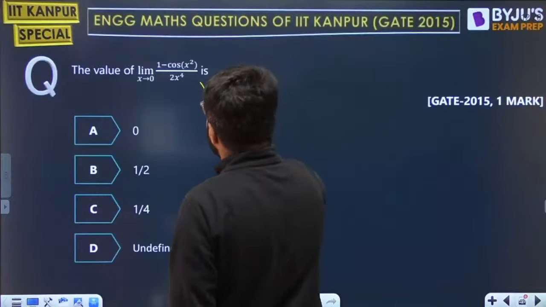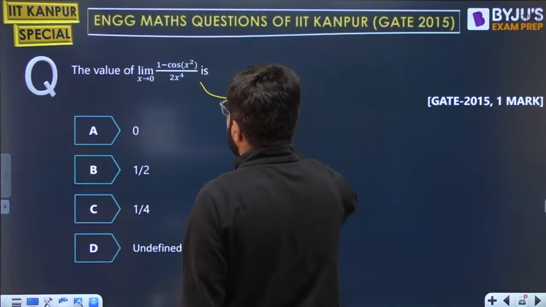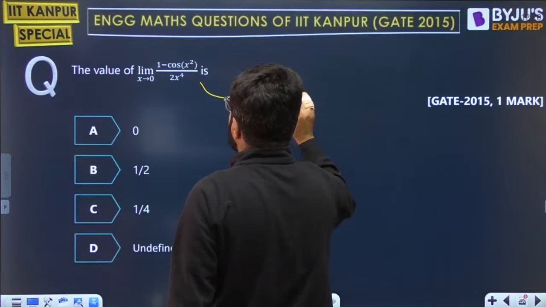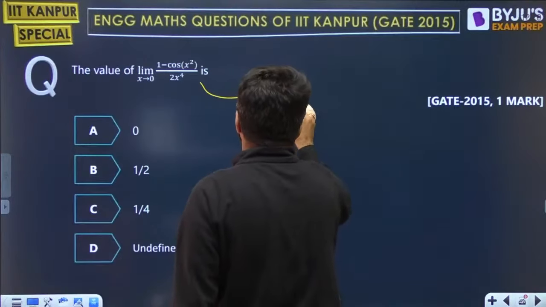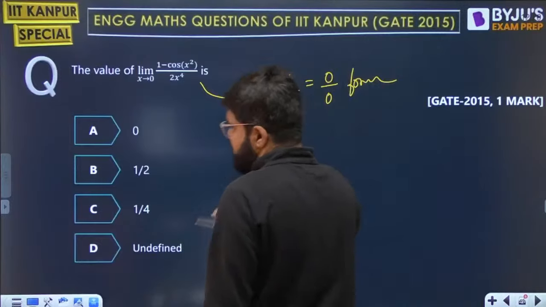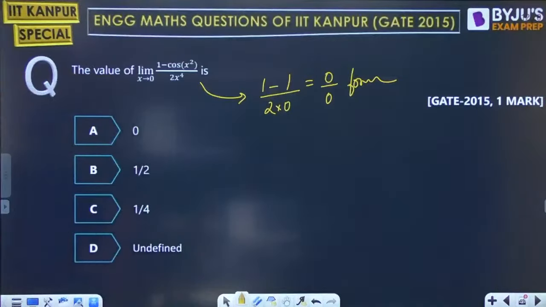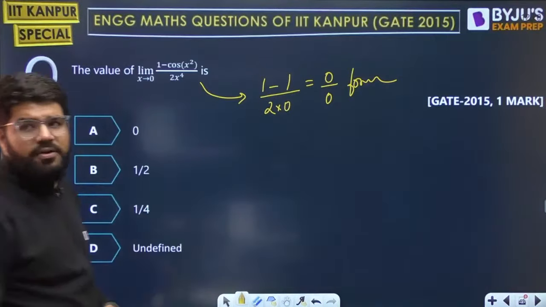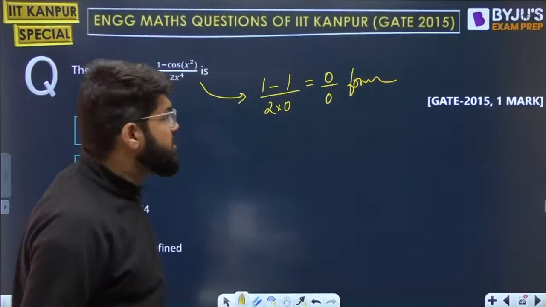Once again, if you place x equal to 0, 1 minus cos 0, and cos 0 is again 1. So 1 minus 1, the numerator is 0, and the denominator is also 0. So guys, this is the 0 by 0 form once again. Good afternoon, Payash. 0 by 0 form.